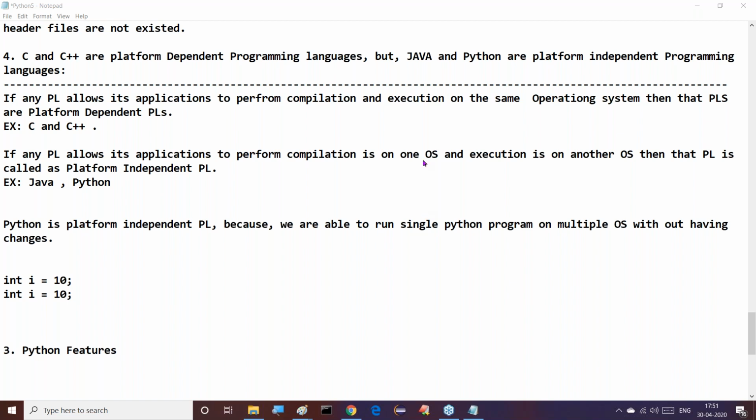But if you go to some other context, for example, a garbage collector is available in Java and a garbage collector is available in Python. Both have different functionalities, not the same. In the case of Java, at the end of the program, the JVM is not performing destruction of all the objects. When the JVM is closing, then it performs that. But in the case of Python, exactly at the end of the program, all the objects are destroyed. This is one of the differences. Like this, a number of differences are available.